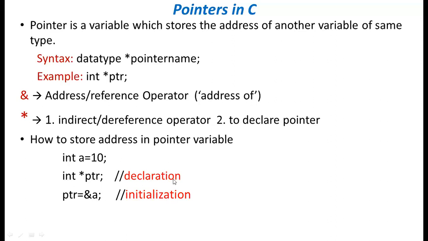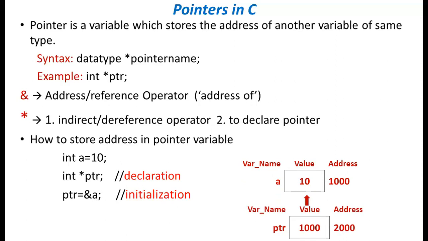Declaring a pointer is called the declaration part. See, here whenever we declare a variable, we can find three parts. One is the variable name, next the value, and this is the location. We can find the value 10 in the location of variable a, and every variable will have a unique address. Here 1000 is the address of a.